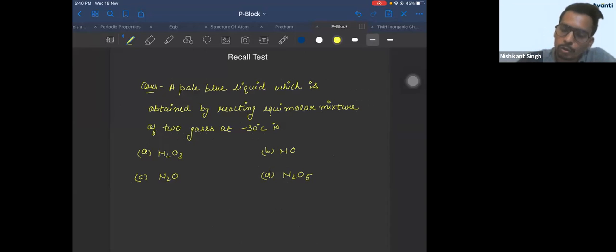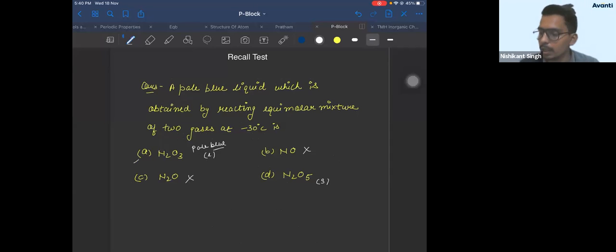Right. So you cannot get B and C, obviously, because both of them are colorless. N2O5 is generally a solid. N2O3 is the only liquid which you get, and it is pale blue color. I had told you this, right? So the correct answer is A.